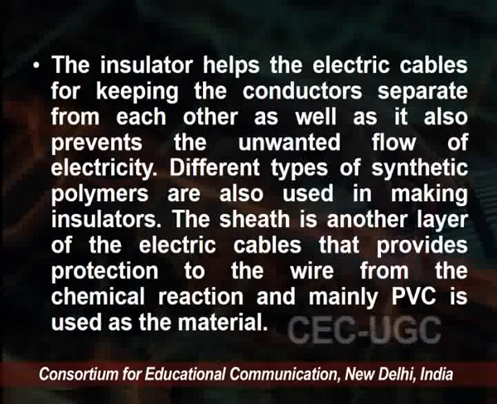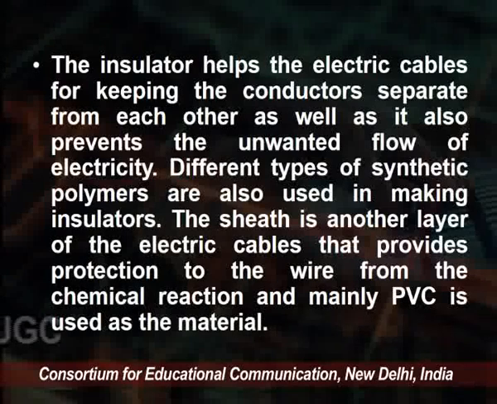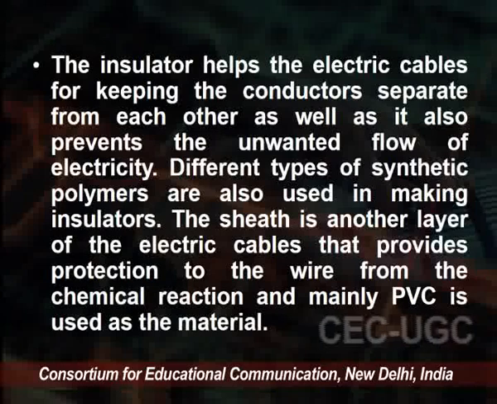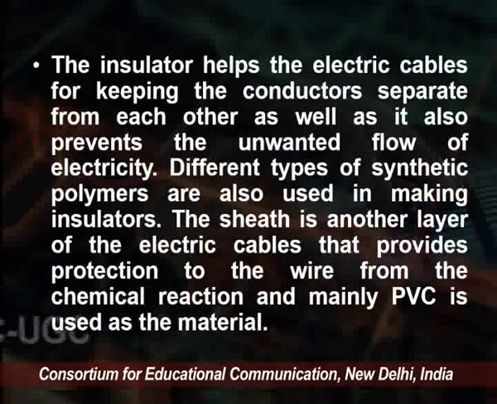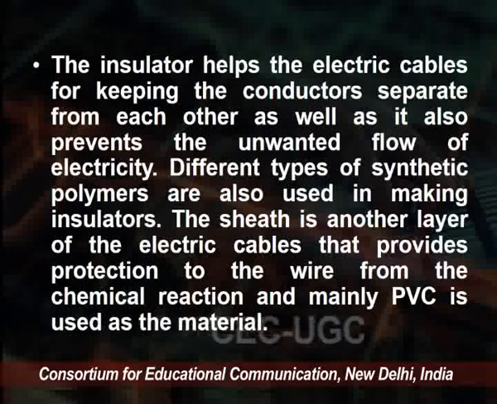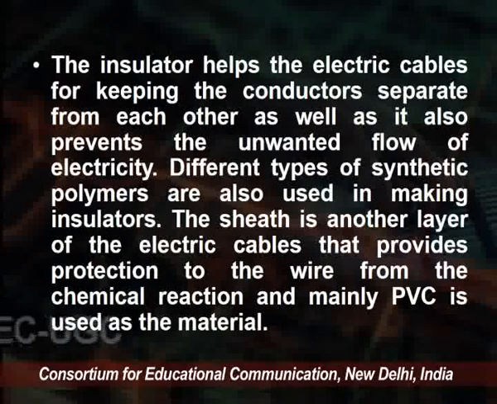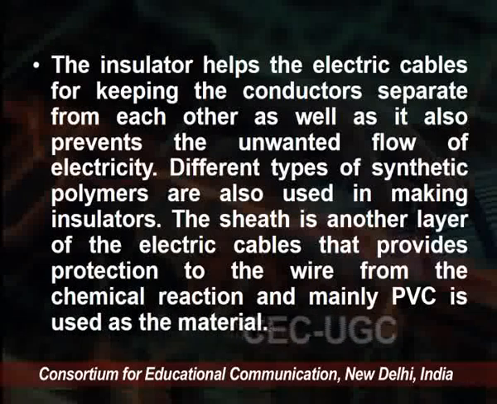The sheath is another layer of the electric cable that protects the wire from chemical reaction, and for this we use PVC material. So: the conductor, which is used to flow the current; the insulator, which controls or prevents the unwanted flow of electricity; and third, the cover, which is the sheath, made of PVC.